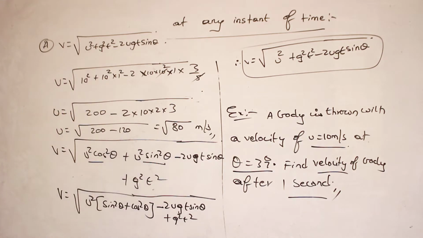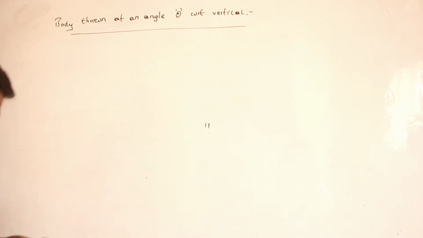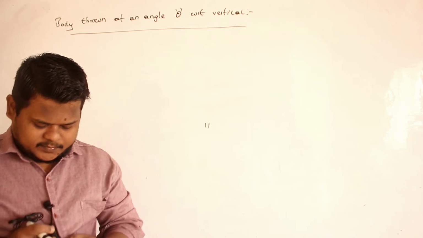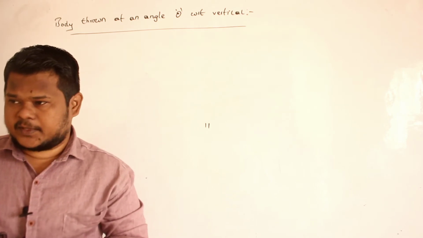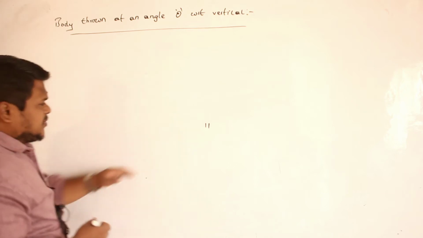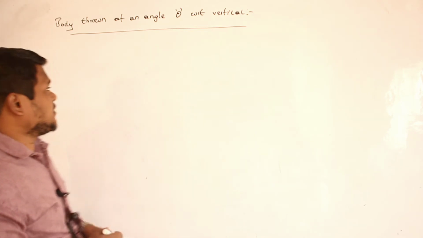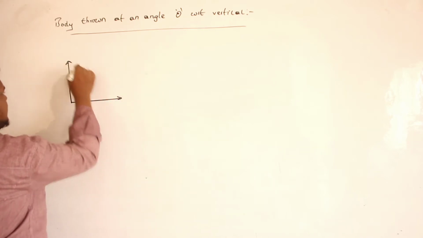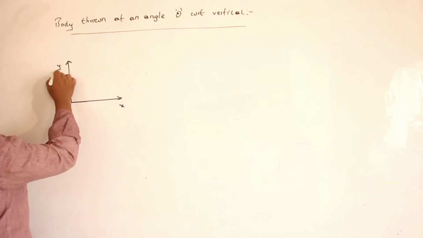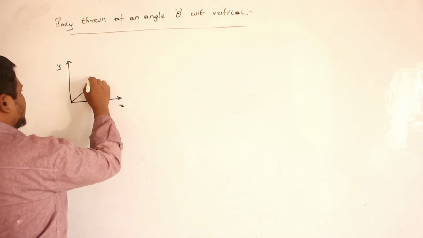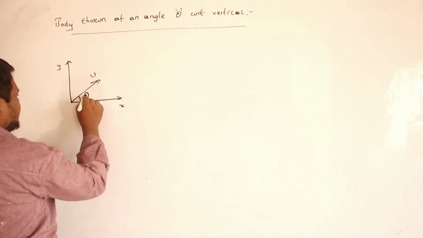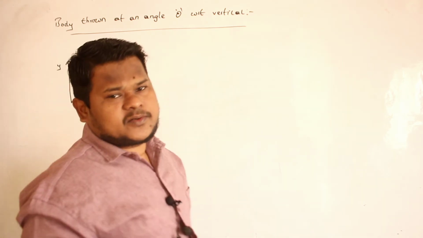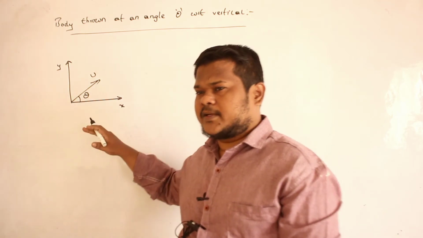Fine? That's it. So next concept is body thrown at an angle theta with respect to vertical line. Clear? What is the meaning of this one? Let us try to understand. See, until now we have studied, if this is the x-axis and this is the y-axis, the body is thrown like this with an initial velocity of u at an angle of theta. Angle we have taken with respect to the x-axis.